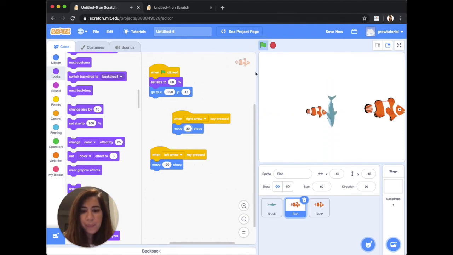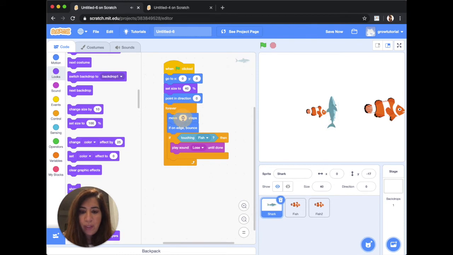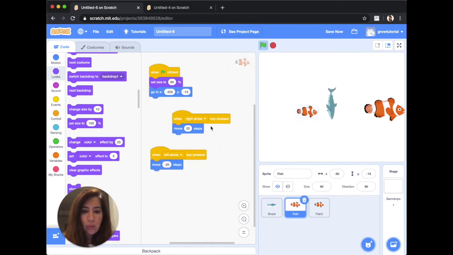Yeah. Or what we could do is make the shark slower. So let's go back to the shark, and instead of having him move 10 steps, we'll have him move 5 steps. So you'll see he'll be moving a little bit slower, and it's almost impossible to win this game, which is good. But again, let's go back, we'll just make it 40, just for the sake of this example. Let me try again.